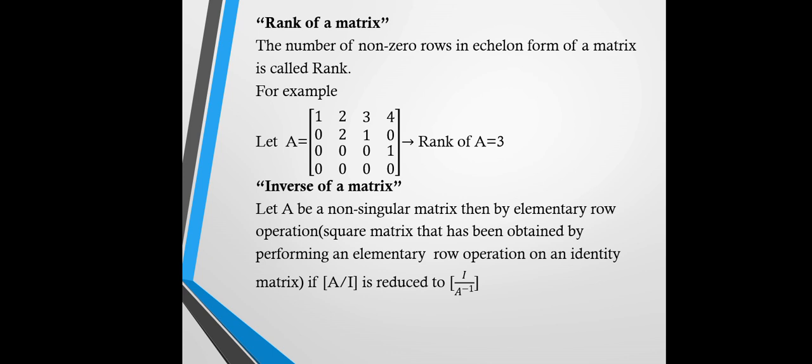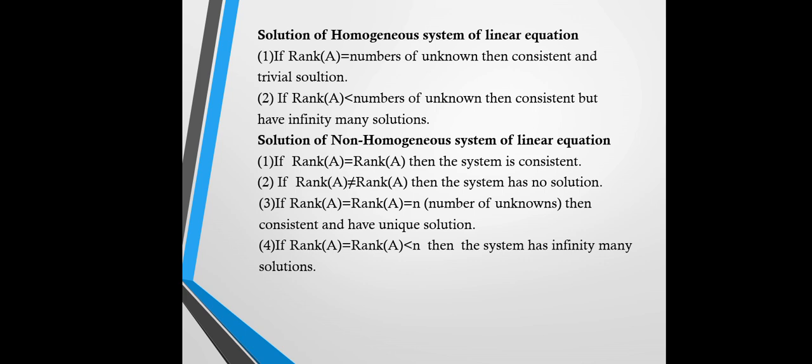Inverse of a matrix. Let A be a non-singular matrix. A non-singular matrix means the determinant of this matrix is not equal to 0. Then by elementary row operations, a square matrix obtained by performing elementary row operations on an identity matrix: if [A | I], where I means the identity matrix, is reduced to [I | A inverse].